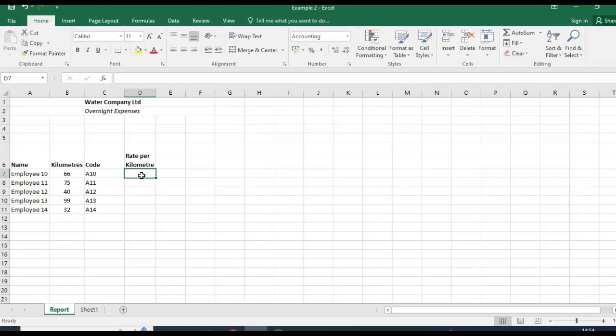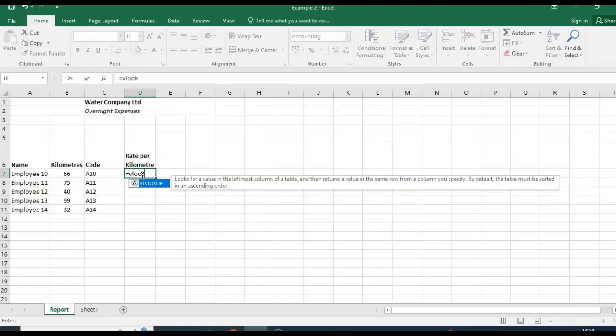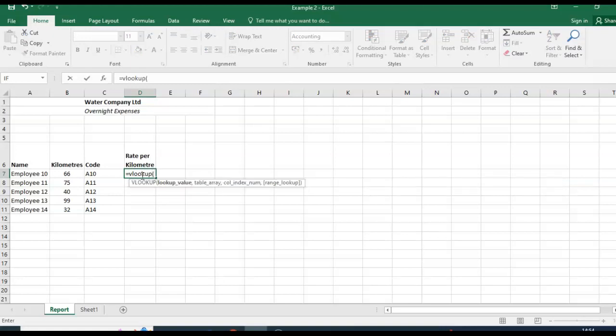There are 3 parts to the VLOOKUP function. First, we type in equals VLOOKUP, open your bracket. The first part, we want information on code A10, and code A10 in this sheet is in C7.